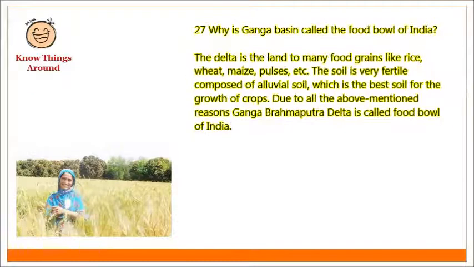Why is Ganga Basin called the food bowl of India? The delta is the land of many food grains like rice, wheat, maize, pulses, etc. The soil is very fertile, composed of alluvial soil, which is the best soil for the growth of crops. Due to all the above mentioned reasons, the Ganga Brahmaputra Delta is called the food bowl of India.